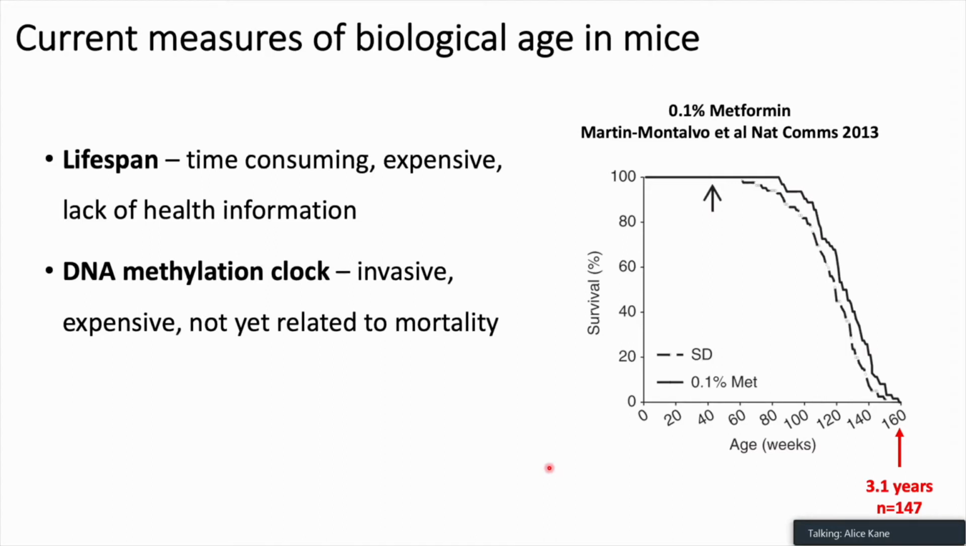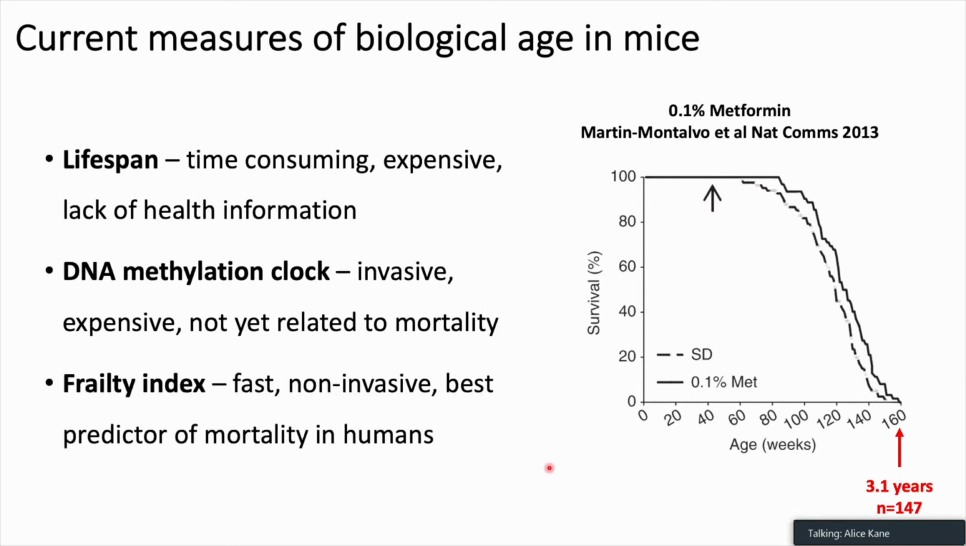There's also been a lot of recent interest, and a lot of talks in this conference, on DNA methylation clocks. This is a model that's trained to predict chronological age based on the methylation status of specific CpG sites. These clocks provide exciting tools to measure biological age, but are unfortunately currently invasive, so they require the collection of tissue. The analysis is also expensive, and at least in mice, they haven't yet been related to mortality.